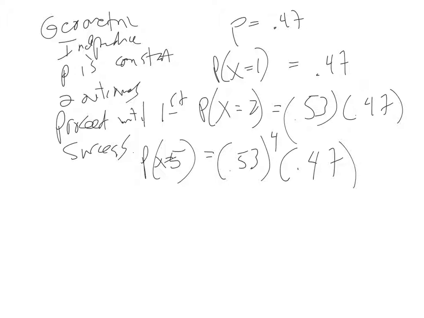All right, and these are all geometric. This would be the likelihood of it happening on the first trial, second trial, on the fifth trial, and so on and so on. And that's a geometric distribution. All right, for probability, what else do we have going on? When putting problems together, another thing I like to do is just do tree diagrams, because sometimes this can help with deciding what you're going to do next.